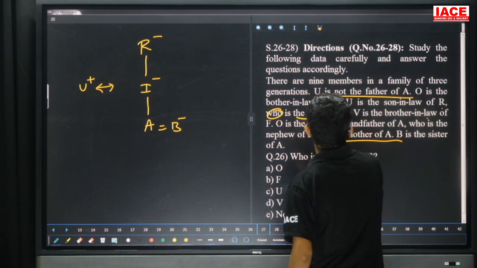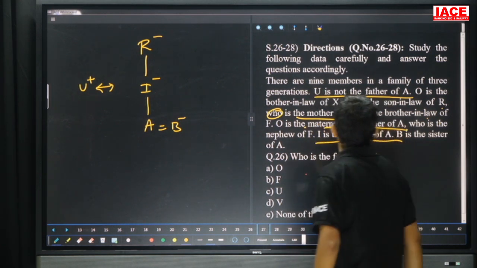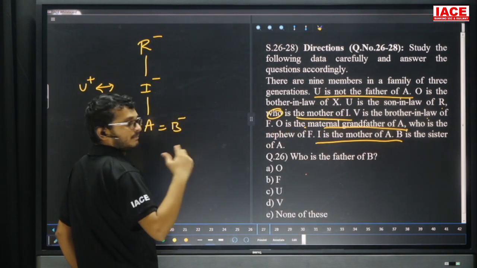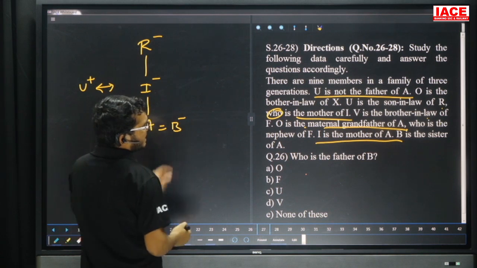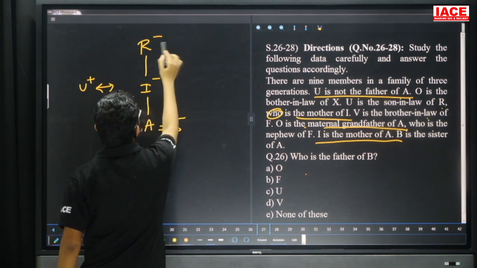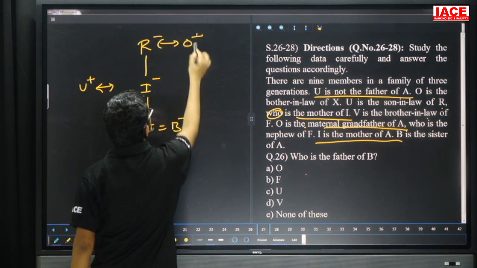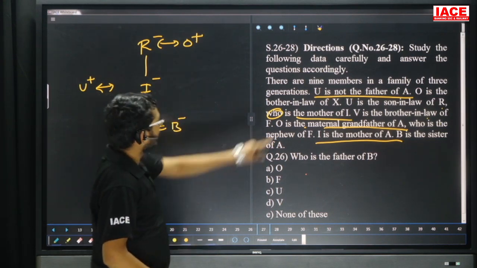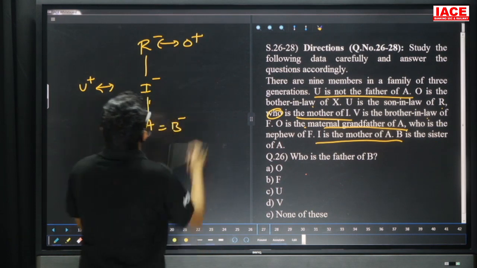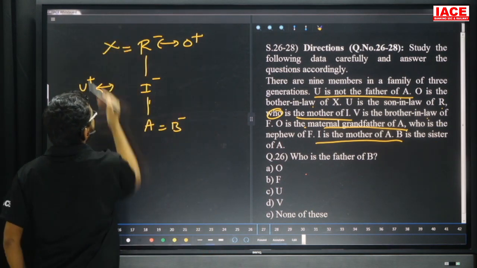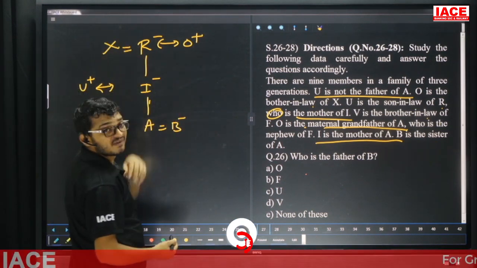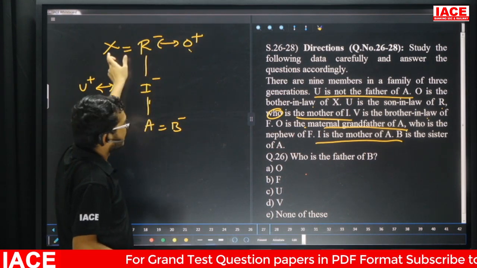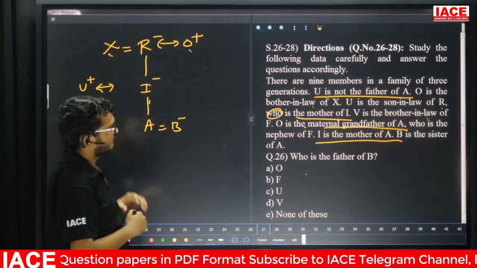Next. O is the maternal grandfather of A. Maternal means what? Mother's side, mother's father. So O is the maternal grandfather of A. Next one. O is the brother-in-law of X. So friends here, brother-in-law means what? Spouse's brother, otherwise sister's husband. Now, O is the brother-in-law of X.